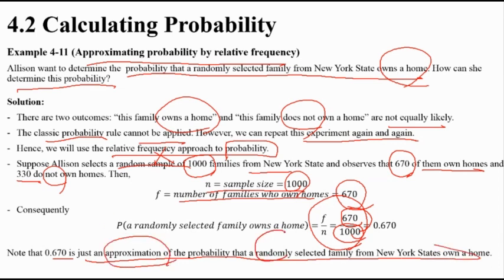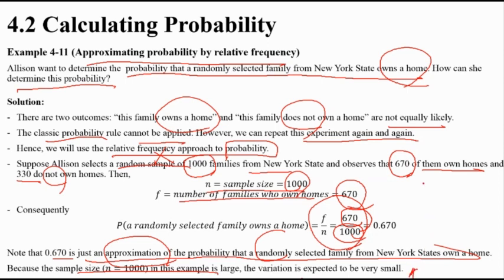Get it? All right. The sample size is pretty big, so the variation is expected to be very small, which means it is much closer to the actual number.